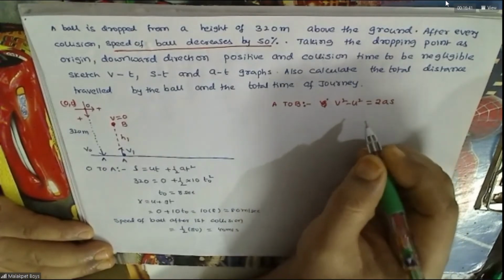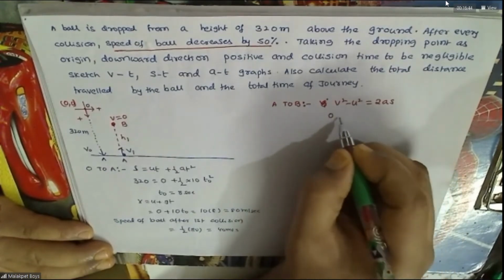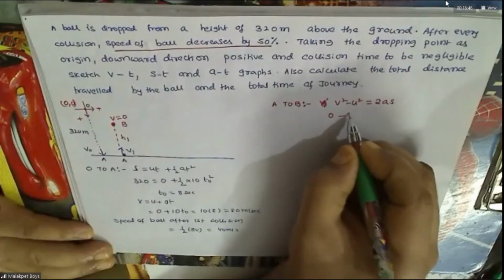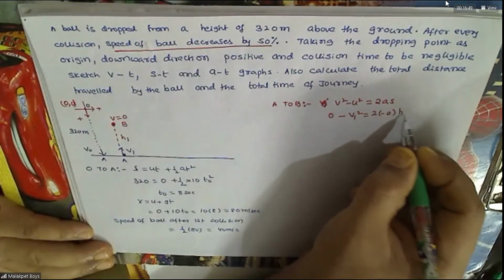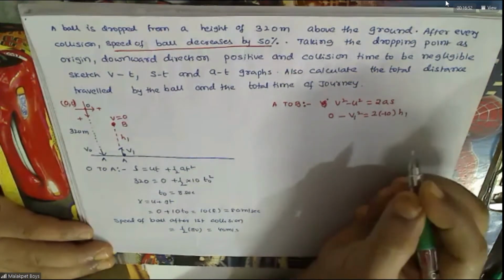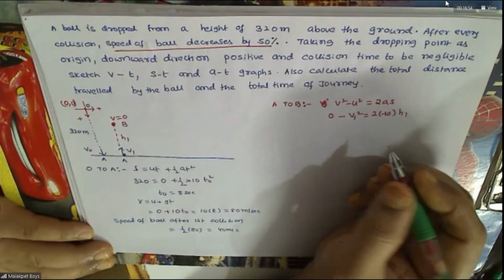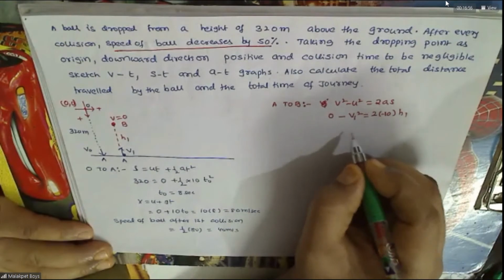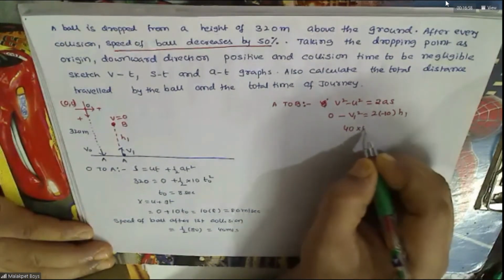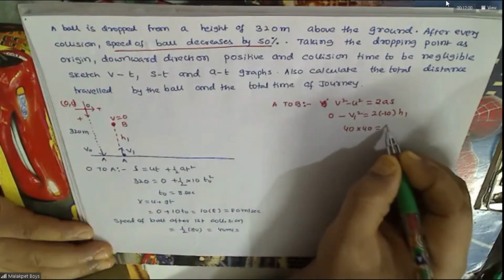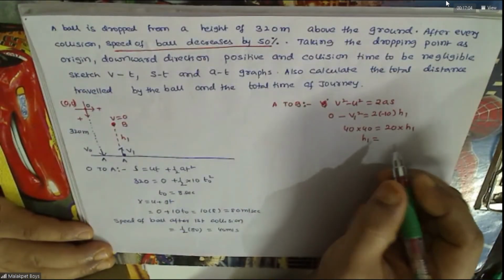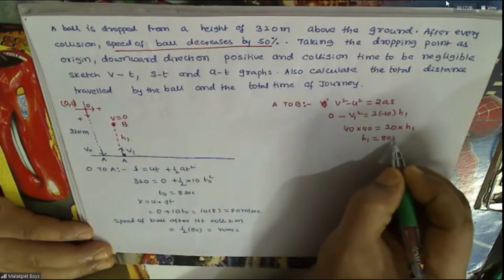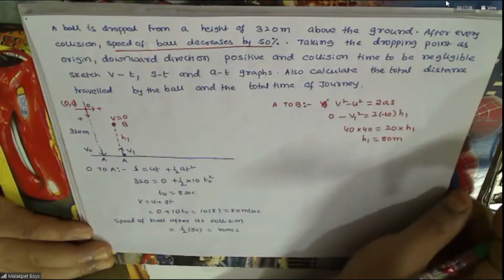Final velocity will be 0. Initially it is nothing but V1 square. So from this you have V1 is how much? 40 into 40, 20 into H1. So H1 you'll be getting as 80 meters. Do you agree with this?